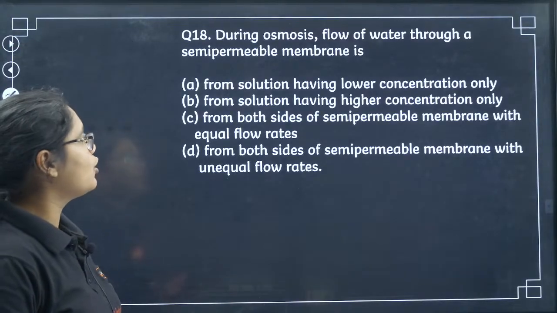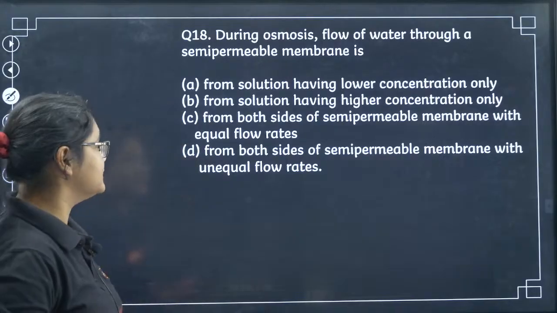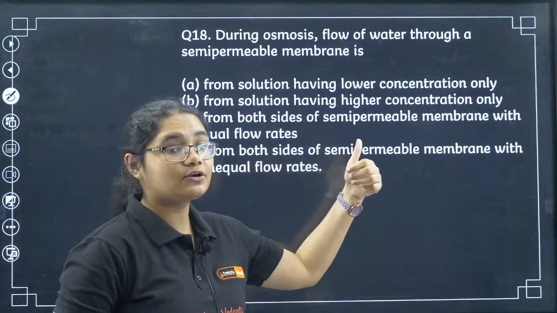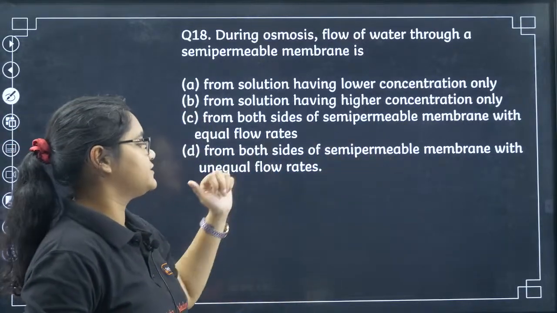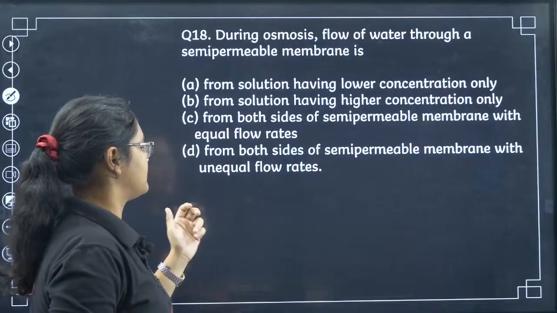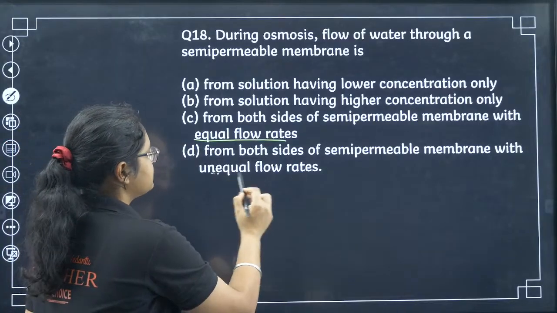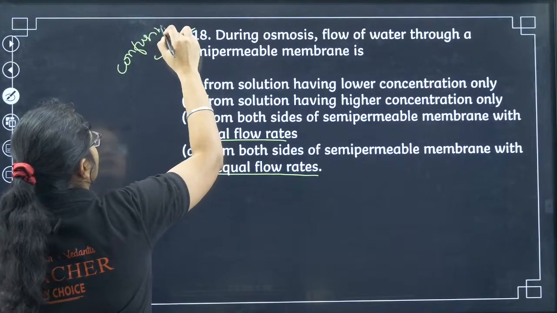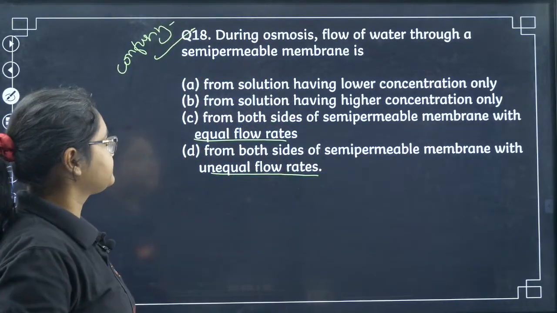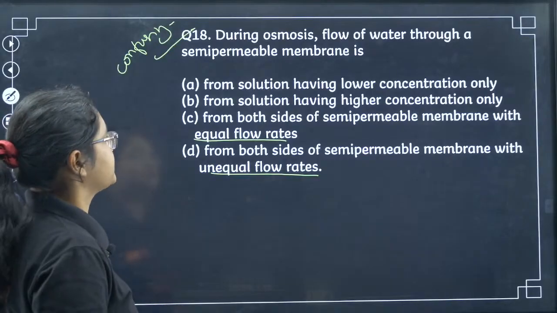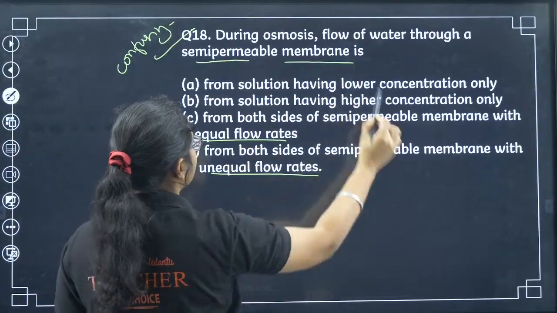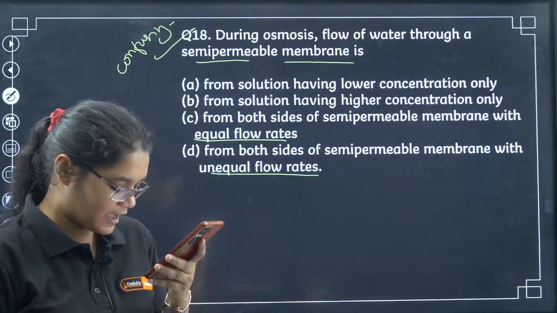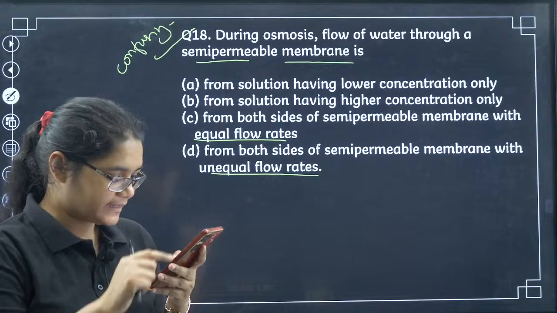Next, two more questions of this particular chapter. During osmosis, the flow of water through a semi-permeable membrane is from the solution having lower concentration only, from the solution having higher concentration only, from both sides of the semi-permeable membrane with equal rates of flow, or with unequal rates of flow. I'll say this question is confusing, so please answer properly. The flow of water through a semi-permeable membrane is from a solution having lower concentration to one having higher concentration. Yes.